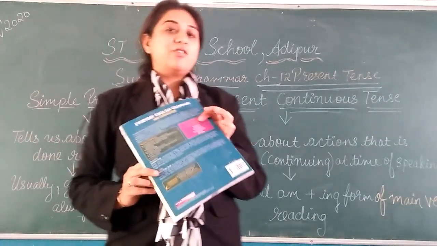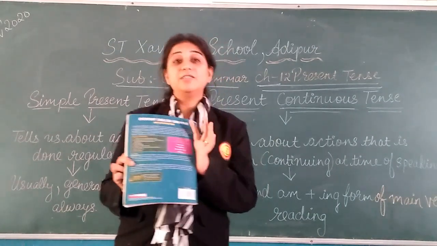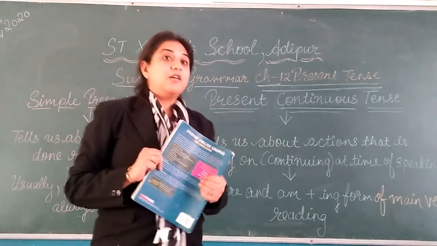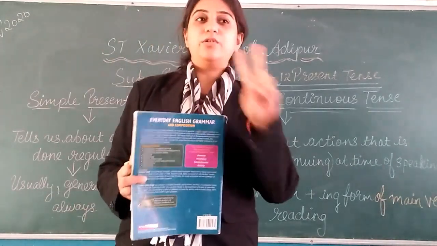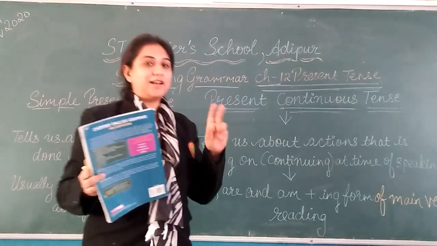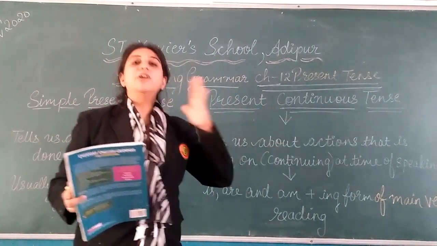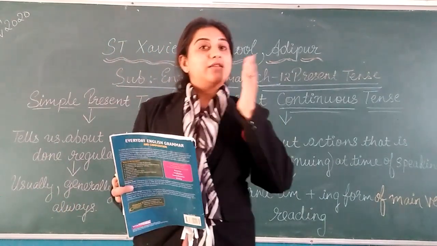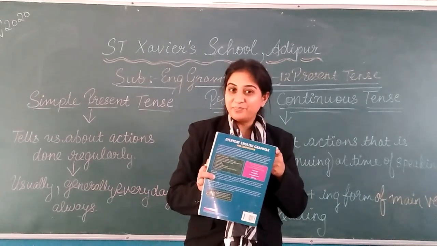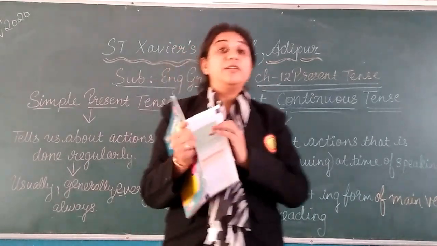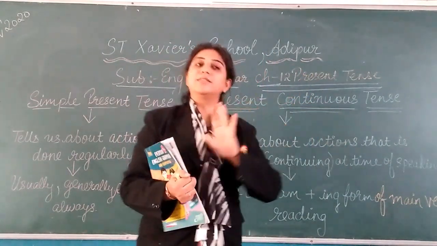Students, now in this session we are going to study chapter number 12 of English grammar, that is present tense. Before starting the chapter we have to take into consideration two things. We are going to learn about two things in this chapter: simple present tense, and the second one is present continuous tense. So, starting with the chapter, first we will learn about simple present tense, and from your books you have to read some examples, and then present continuous tense.